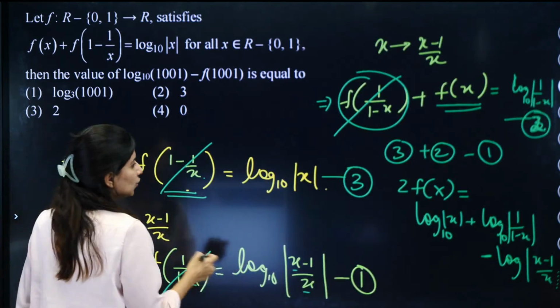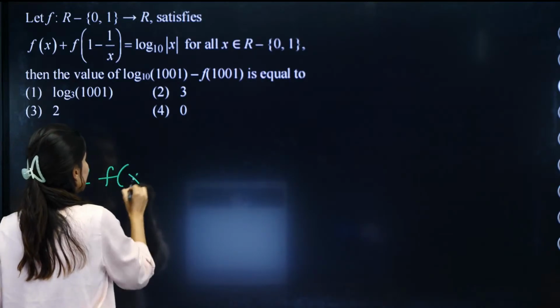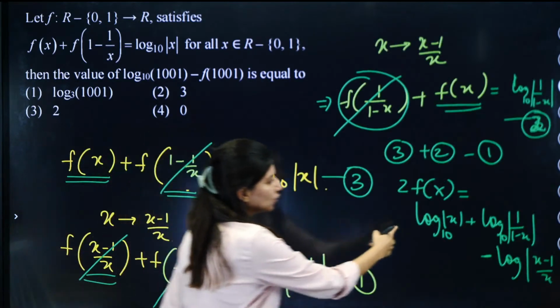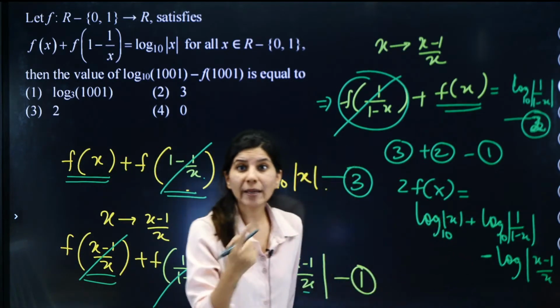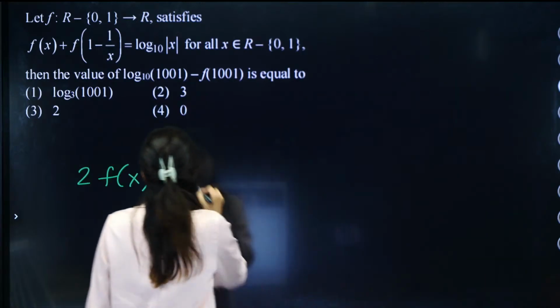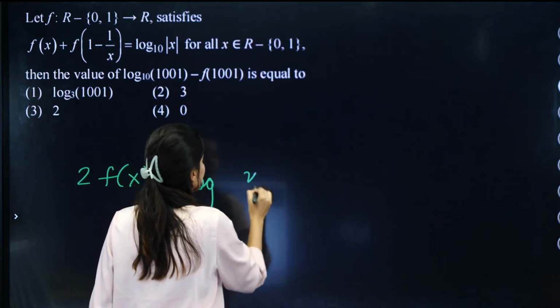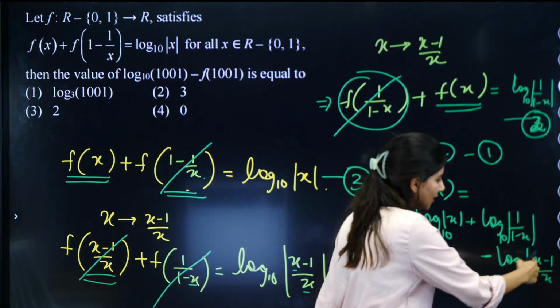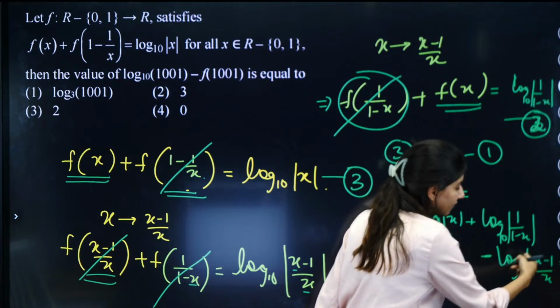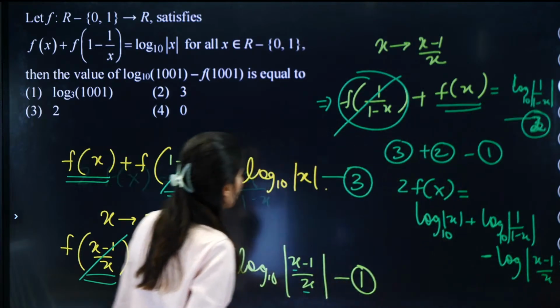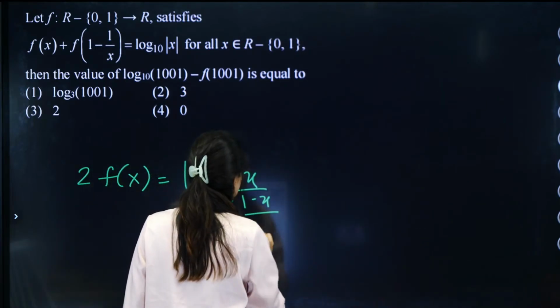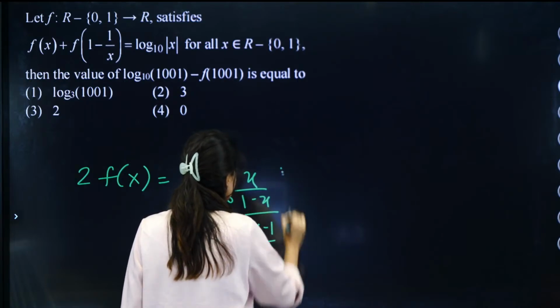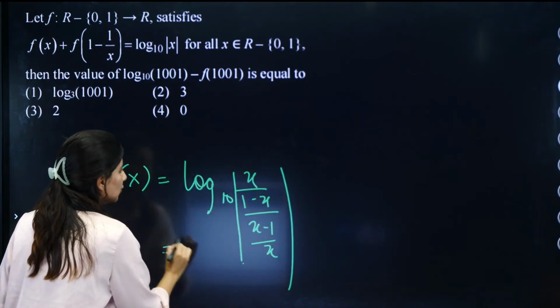So yes, 2fx. Tell me what is the value of 2fx. So these two will get added. So log a plus log b, log a into b. So this is log of x upon 1 minus x to the base 10, right? And this is minus. So you have to just divide upon x minus 1 upon x. So you have to divide. So this is x minus 1 upon x. This is whole mod. This is your 2fx, right?